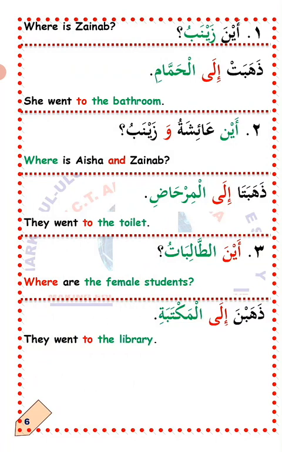Thalatha, number 3. Aina talibat? Where are the female students? The answer: dhahabna ila al-maktaba. They went to the library. Dhahabna, not dhahabu. Dhahabu is mudhakkar, while dhahabna is mu'annath. La'allaka fahimt? I hope you understand.